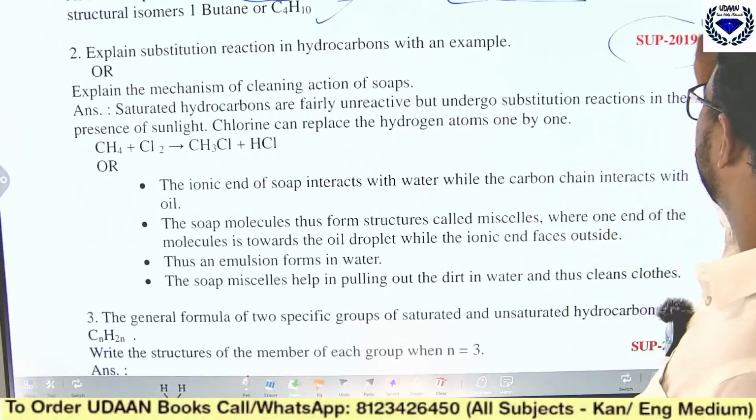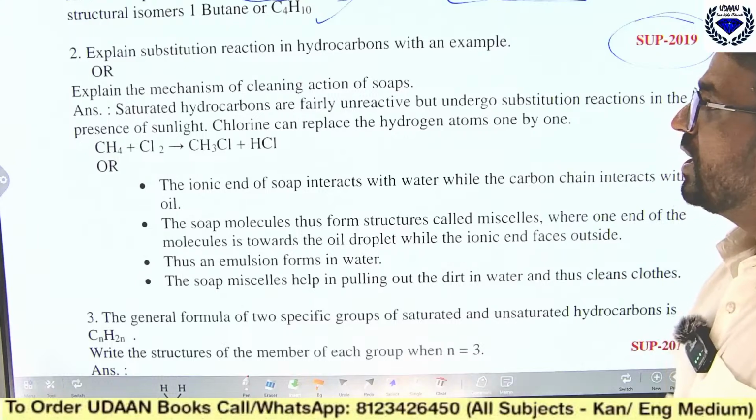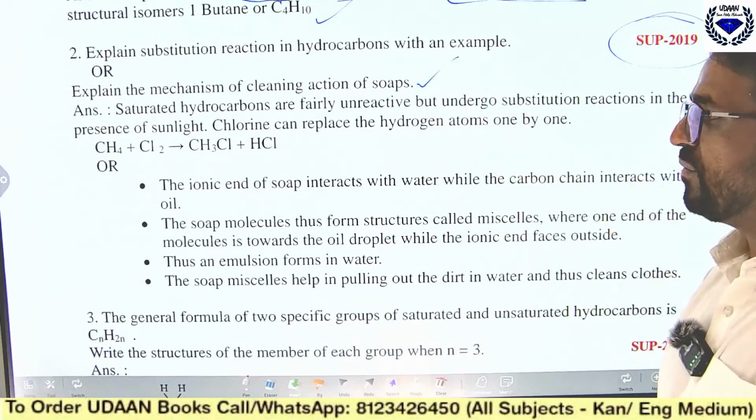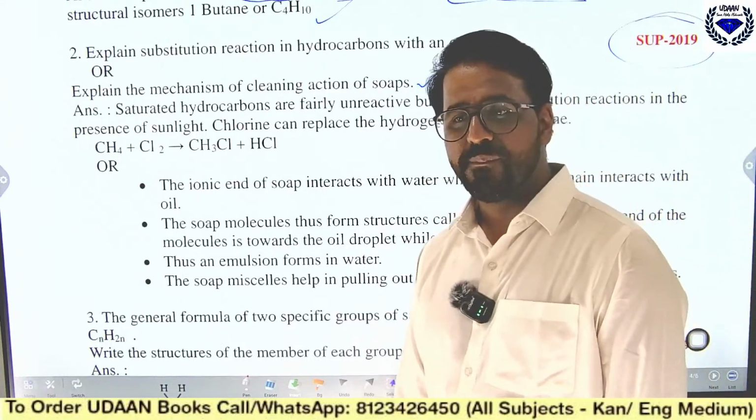Okay, so now coming to the next one, explain substitution reaction in hydrocarbons with an example. It has come in the supplementary exam 2019. Or explain the mechanism of cleaning action of soaps. Okay, both are very important questions.